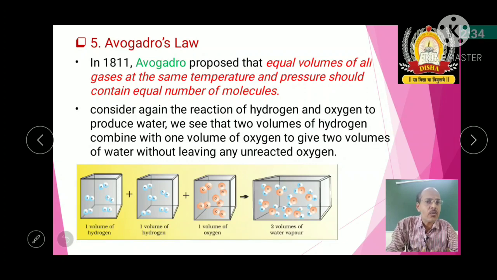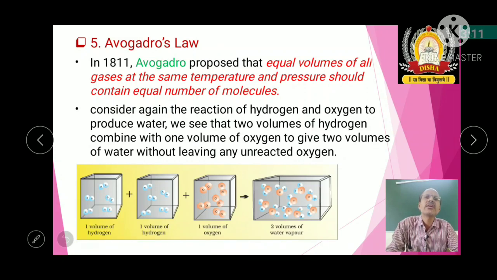So totally how many hydrogen molecules are there? 5 plus 5, 10. And 1 volume of oxygen, that is 5 molecules of oxygen, isn't it? Then the product will contain what? 2 volumes of water vapor.